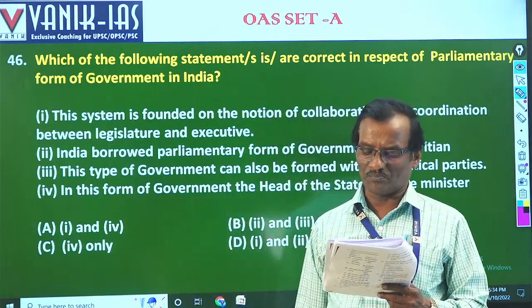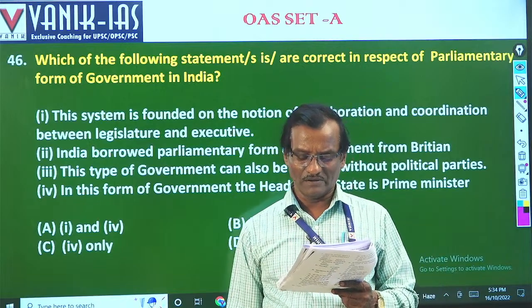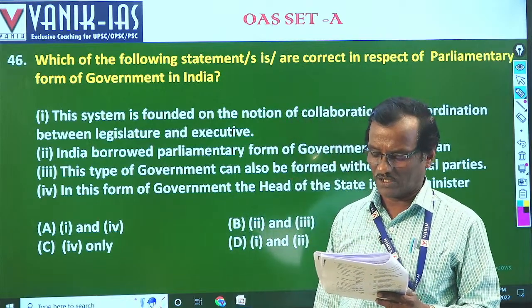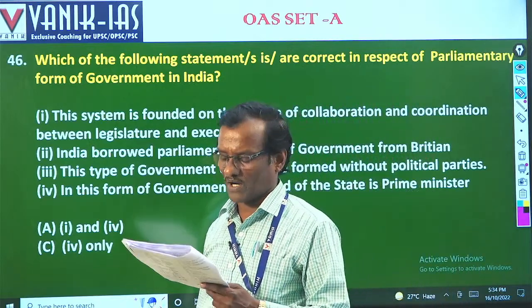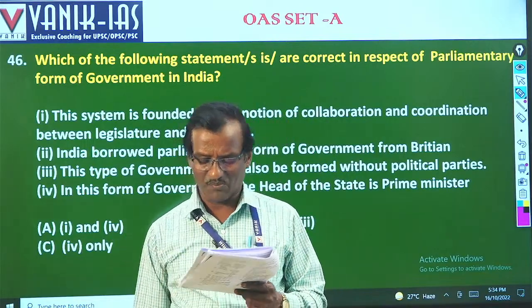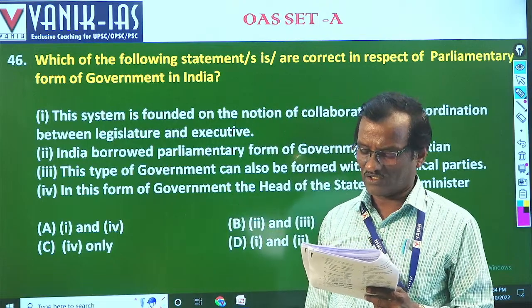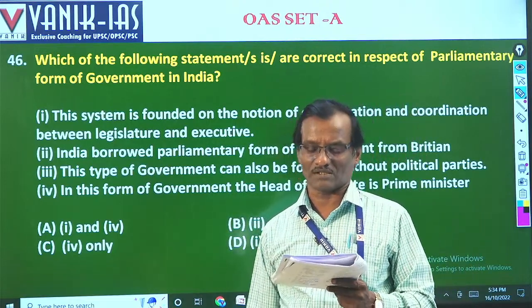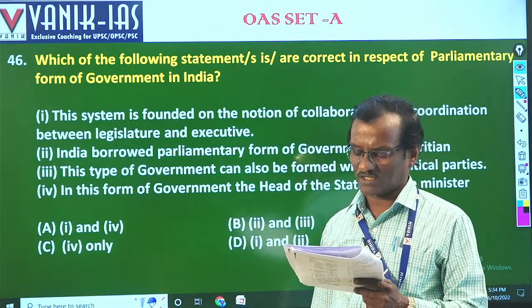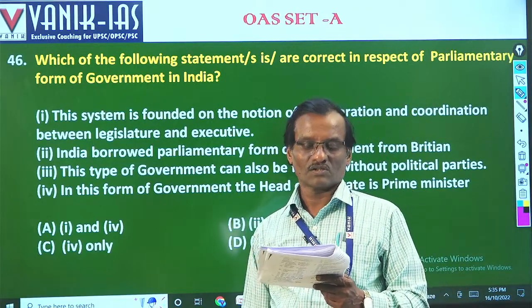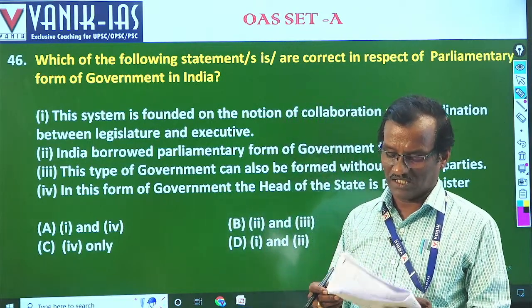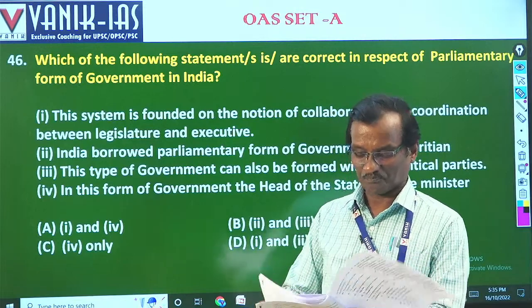Which of the following is a part of the Constitution of India? Relations between the Union and State, that is center-state relations, Part XI. Finance, property, contracts and suits, that is Part 12. Trade, commerce and intercourse within India, Part 13. Fundamental rights, Part 3. So all of them; the answer will be D. Question 25 answer is D.